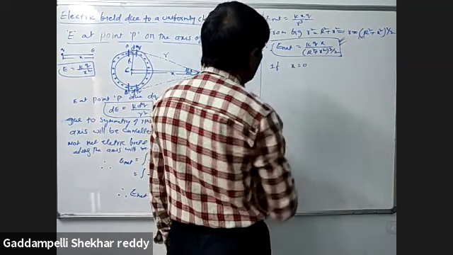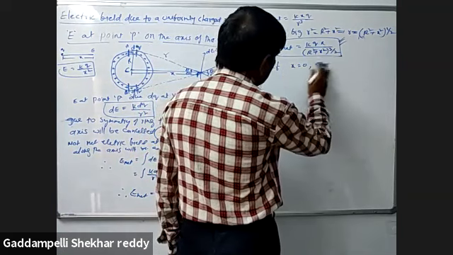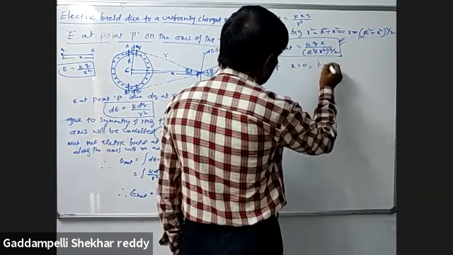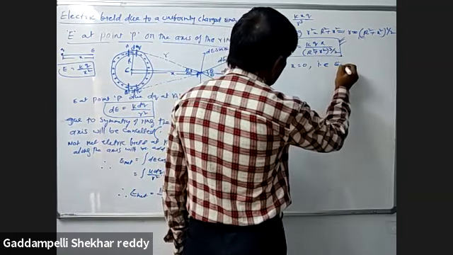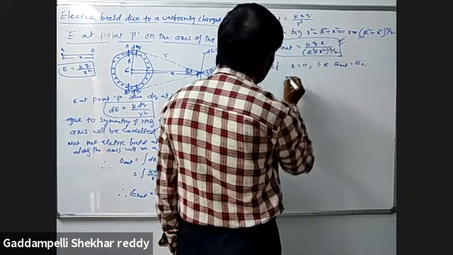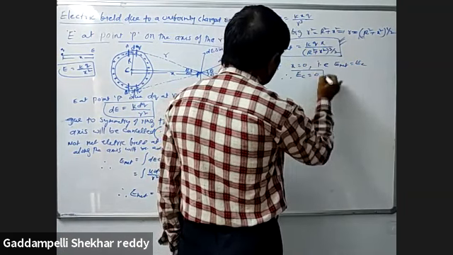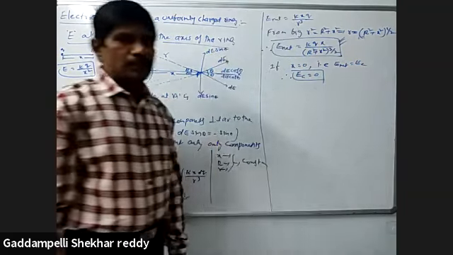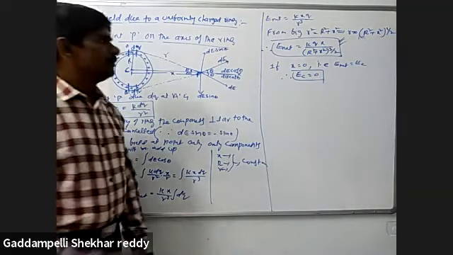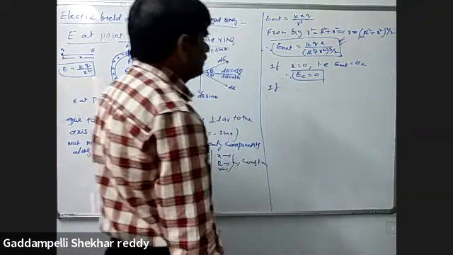If x is equal to 0, that is E net is equal to E center. So the x value is substituting here. Therefore, E center is equal to how much? E center is equal to 0. E center is equal to 0.